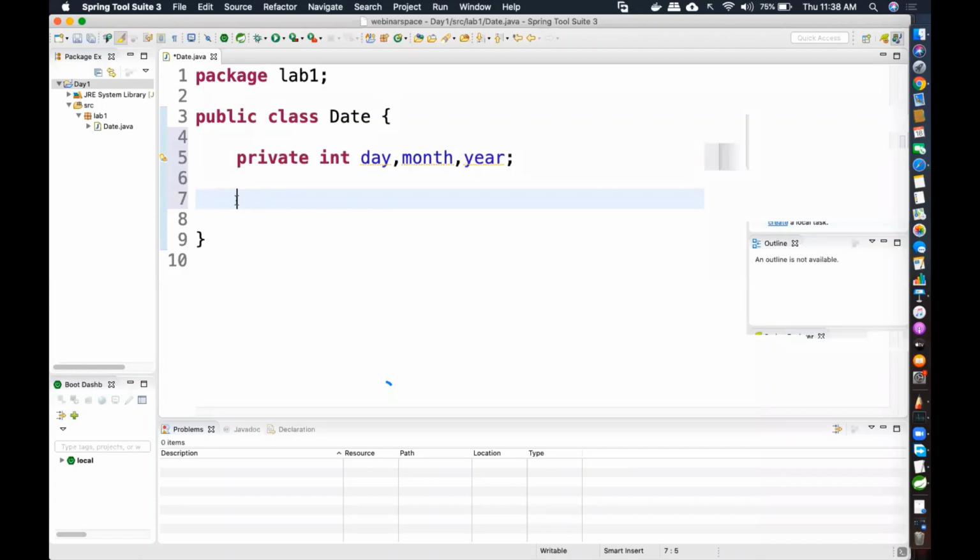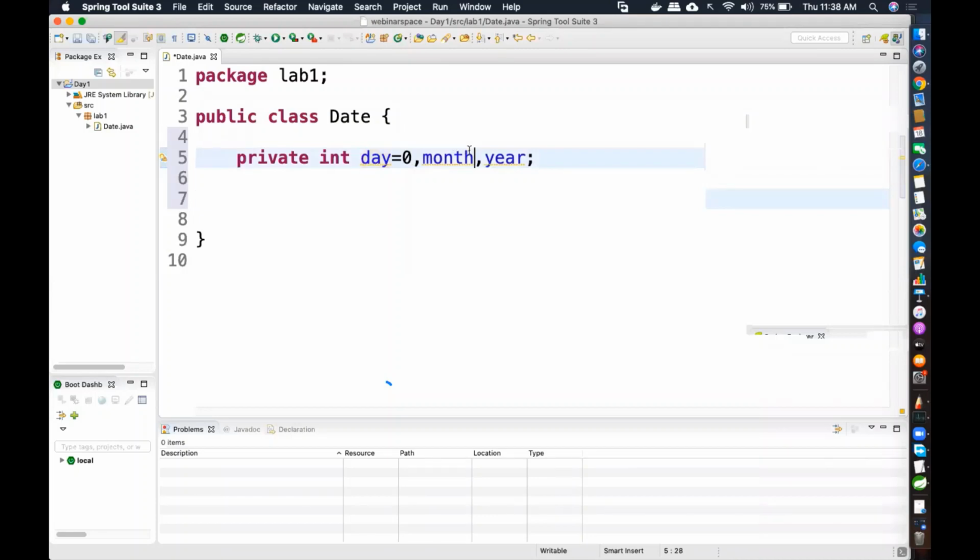Now, if I want to give values for that day, month, and year in Java, I can give them here. There is no problem. I can give it here. Imagine if I write like this. But in that case, what happens?